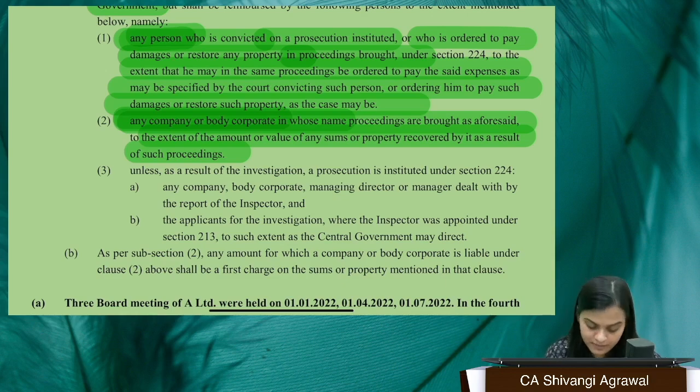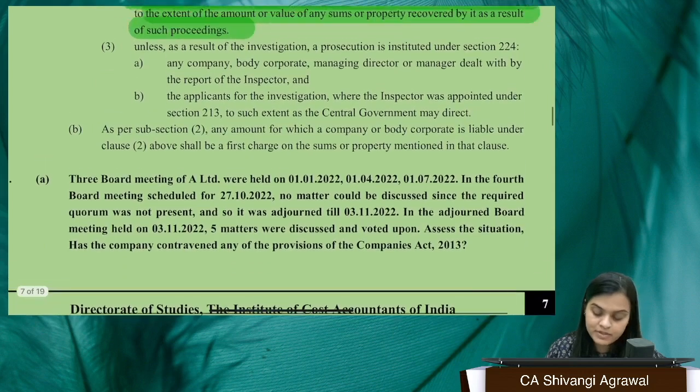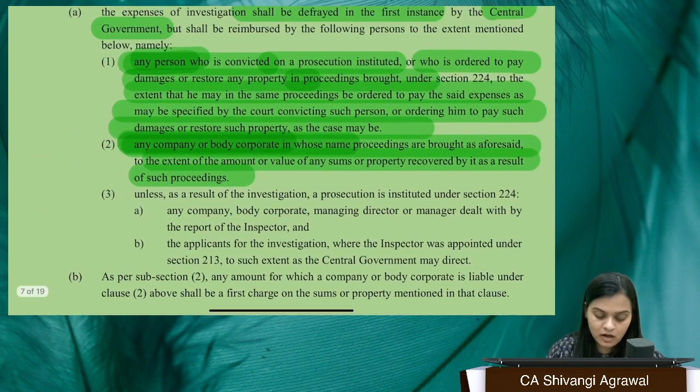whoever was involved, fine. Because what happens when we're talking about a fraud, there are two people who get benefited. One is the company, which eventually hasn't done any fraud, however the people behind the company have done the fraud, so they will be liable. But at the same time, the company has got some benefit, whatever value you have recovered, whatever profit you have made, whatever sums you have made. From that particular sum, of course, these expenses can be met.